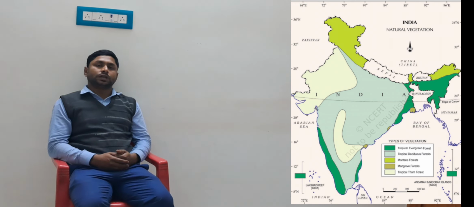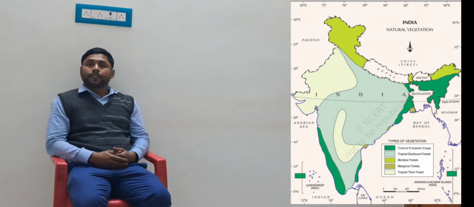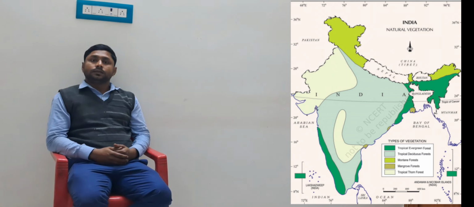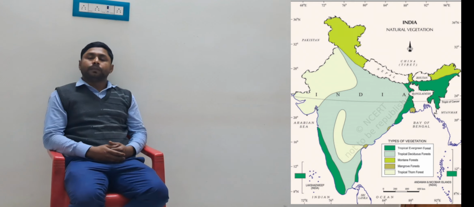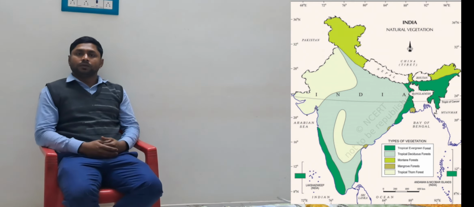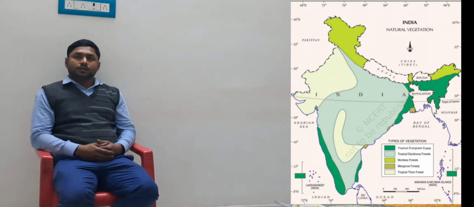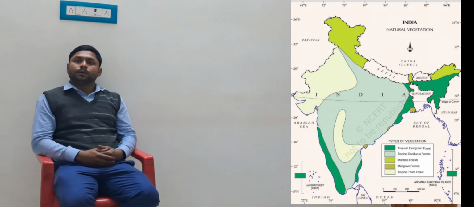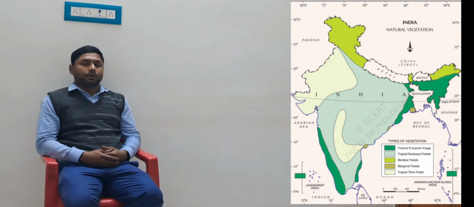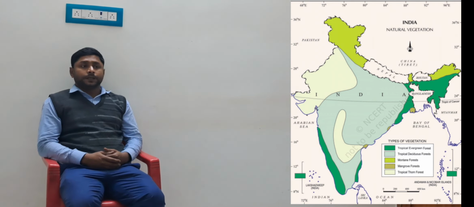Now come to the next and last point. This is known as the mangrove forest. This type of forest basically grows in the deltas. These deltas are formed by the major rivers, so in those deltas you can find this type of vegetation.